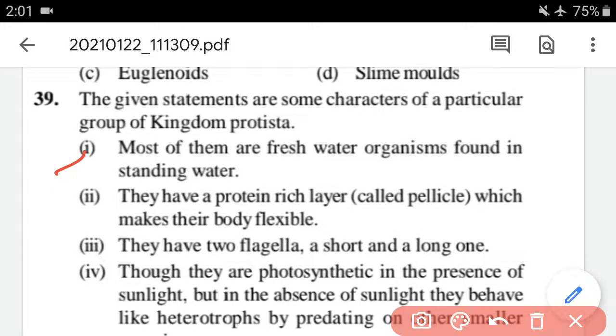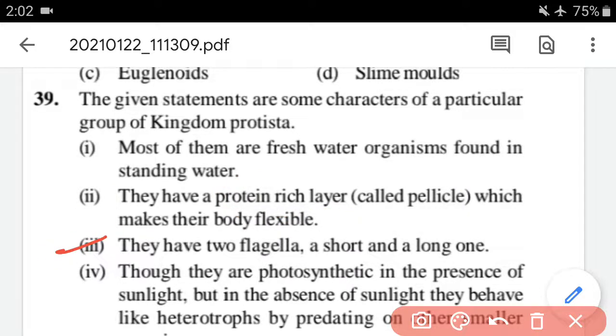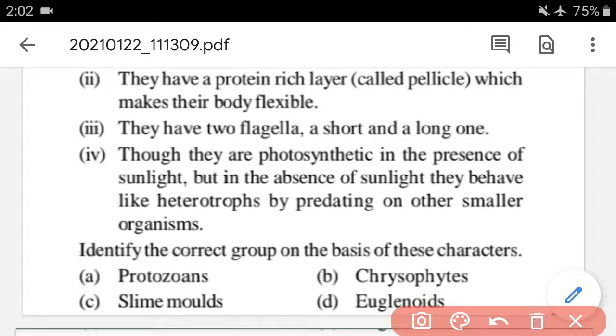Statement 1 is most of them are freshwater organisms found in standing water. Second is they have a protein rich layer that is called pellicle. I have already explained before. Third one is they have two flagella, a short and a long one. And the fourth one is though they are photosynthetic in the presence of sunlight, in the absence of sunlight they behave like heterotrophs by predating on other smaller organisms. So these are basically euglenoids. Okay, so option D is correct.